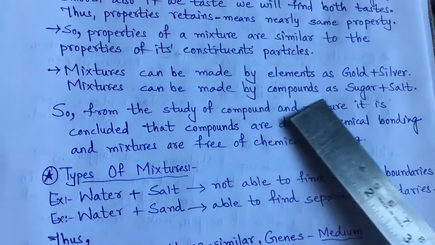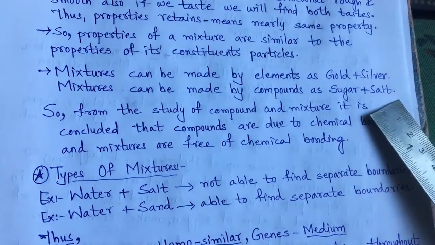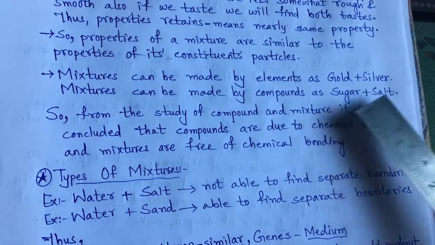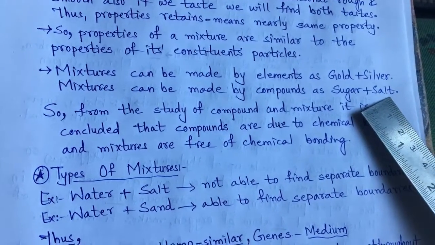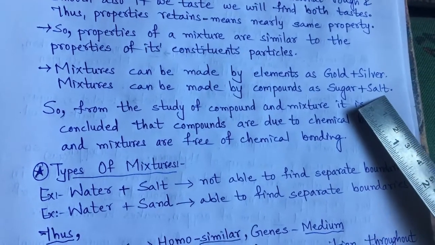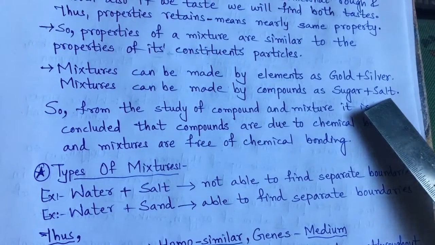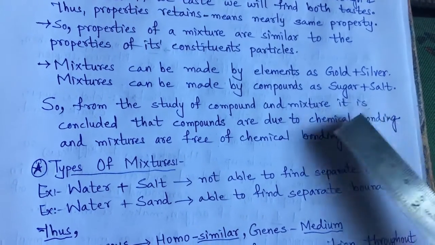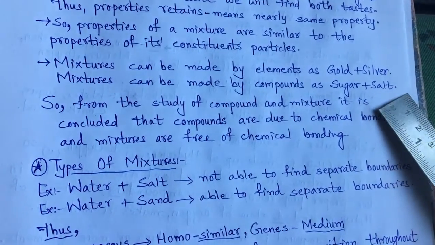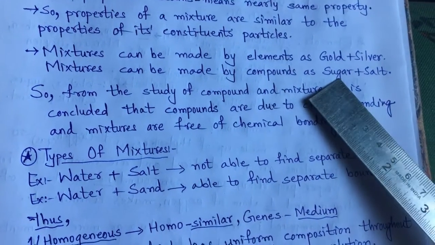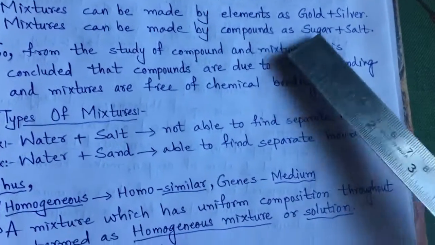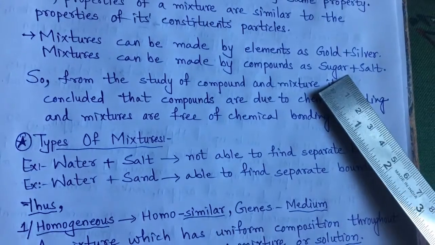Mixtures can be made by compounds, like sugar and salt. Sugar is a compound, salt is a compound, right? Salt is made up of metals and non-metals like NaCl, sodium chloride, MgCl, magnesium chloride, and so on. Sugar, as I told, is made up of carbon, hydrogen, oxygen, right?